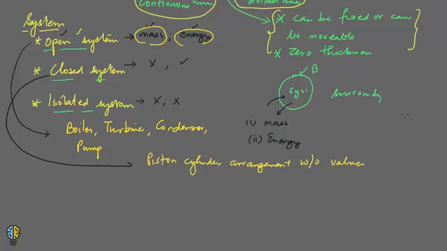So if you draw it, it will look like this. So this is the cylinder and this is the piston. Alright, and this is the piston rod. Now whatever gases you have in this region, in this enclosure, alright, this is your system.